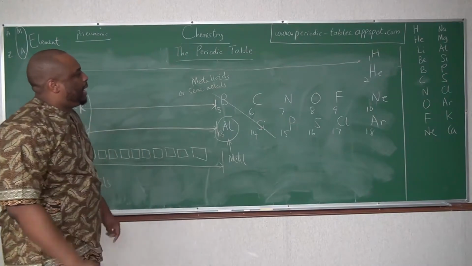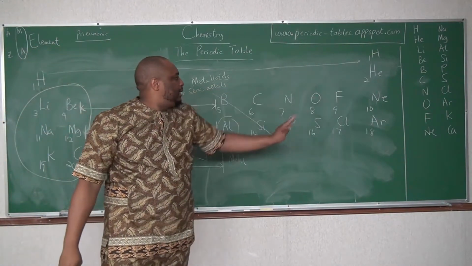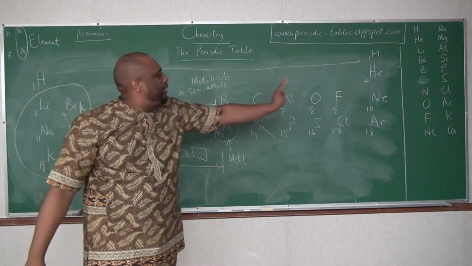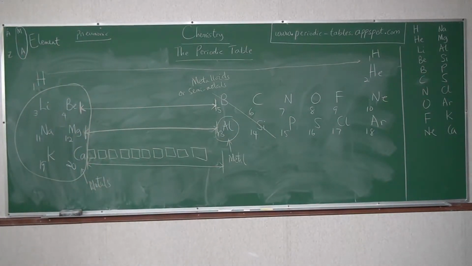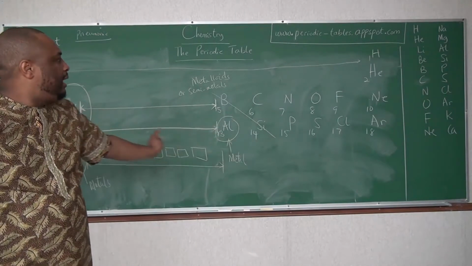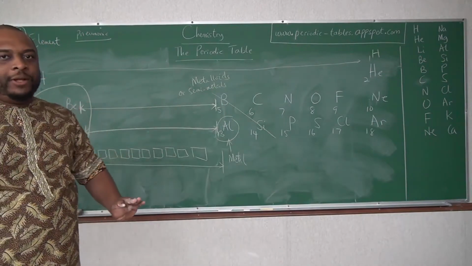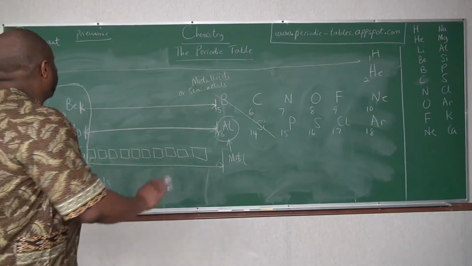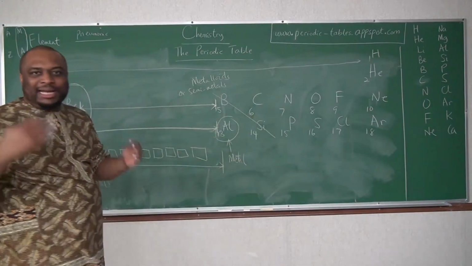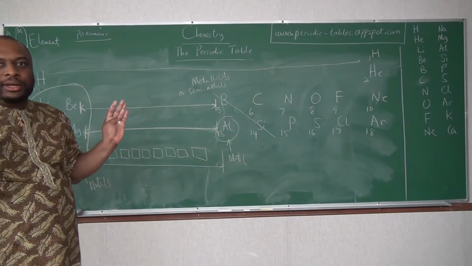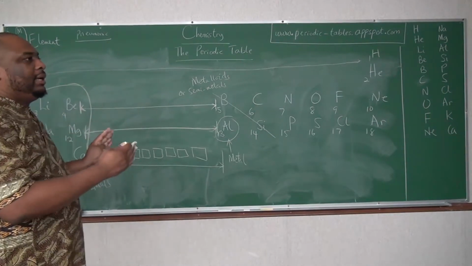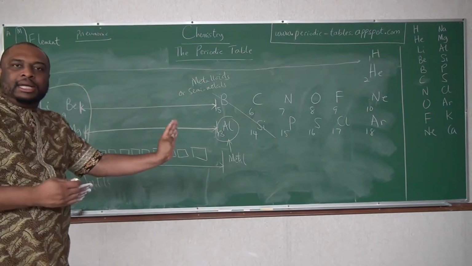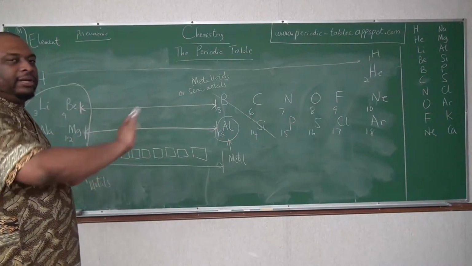And then these guys here: carbon, nitrogen, oxygen, fluorine, neon, hydrogen, helium, phosphorus, sulfur, chlorine, argon are non-metals. So as you can see, the periodic table is done in such a way that you have easily demarcated the metals from the non-metals.